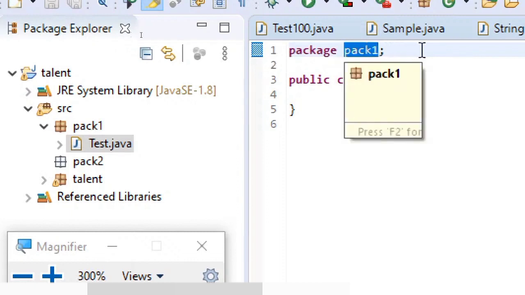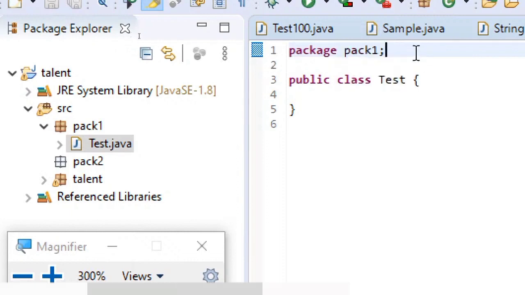After this package statement, your import statements should follow. Whatever import statements you write should come after the package statement only. You can have only one single package statement followed by n number of import statements. I repeat, you can have only one single package statement followed by n number of import statements. So this point is to be understood.